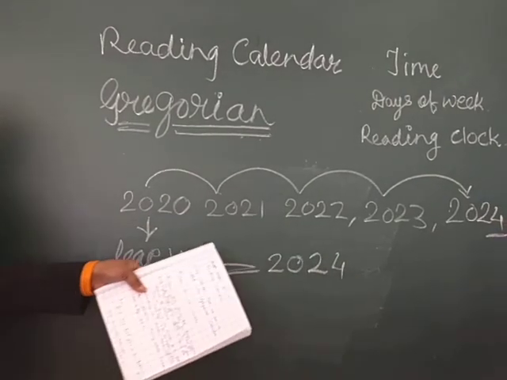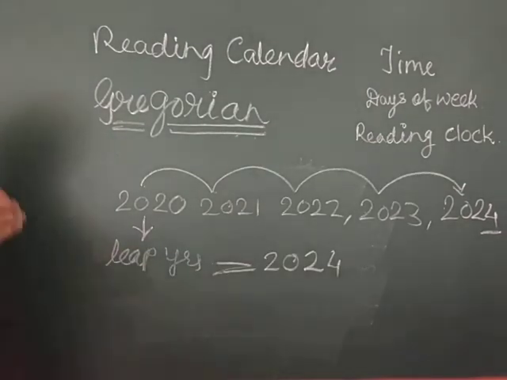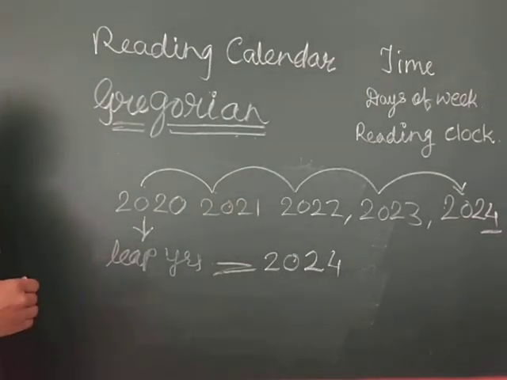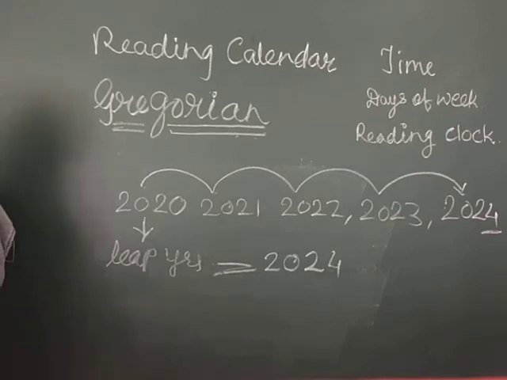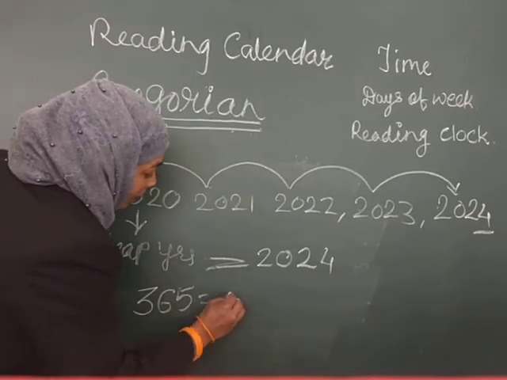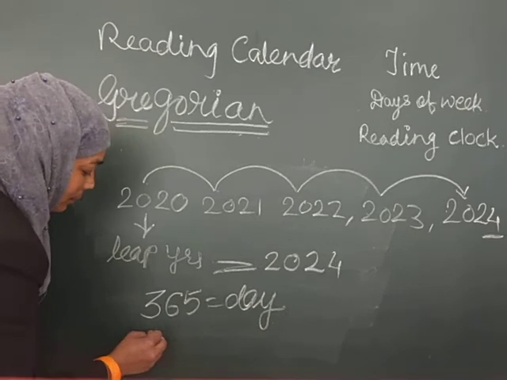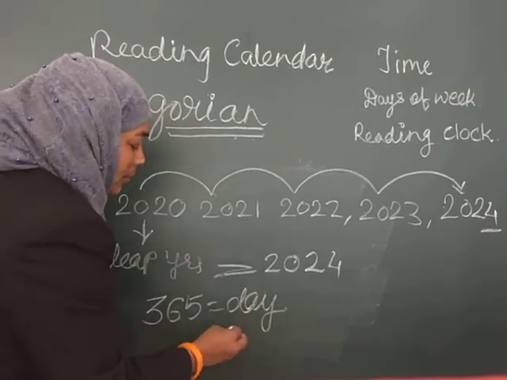Now, why does a leap year come after every 4 years? Because when the Earth revolves around the Sun, there are normally 365 days, but there are 6 extra hours in each year.